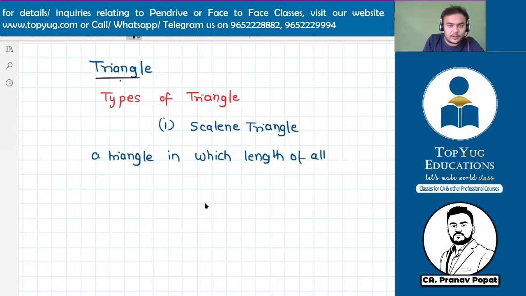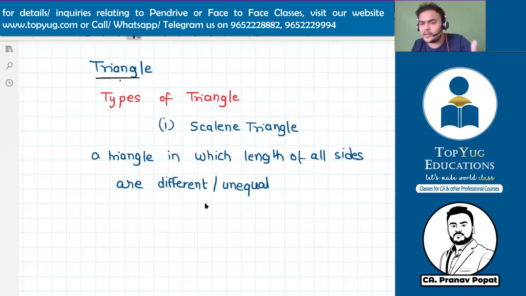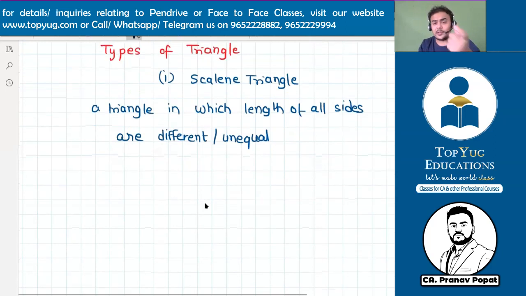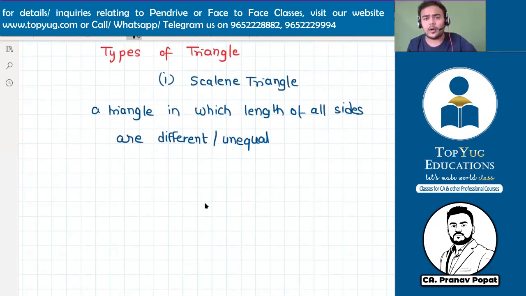Length of all sides are different or unequal. Both words we can use, different or unequal. That is a scalene triangle. So the lengths of sides are not equal. All have different side lengths.